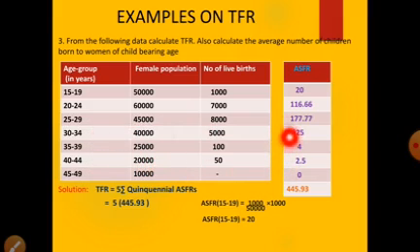Similarly, we have to calculate ASFR for all the age groups. So these are the ASFRs for all the age groups. After calculating the ASFRs, we need the ASFR total. After adding all these values, the total is 445.93. So we substitute this in the formula. Summation ASFR is 445.93. So after multiplying 5 into 445.93, TFR is equal to 2229.65.